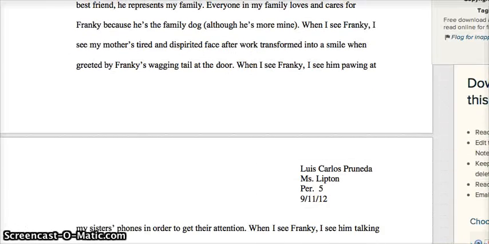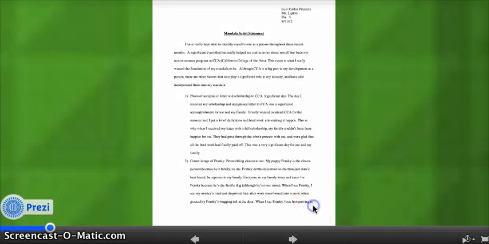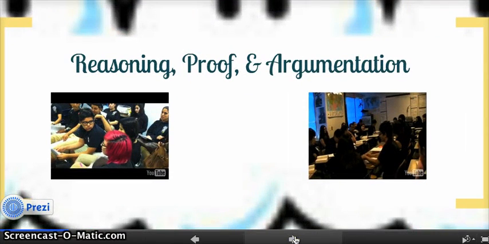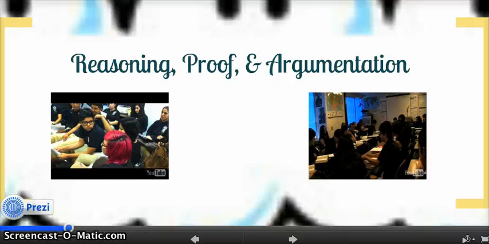So my next key cognitive strategy is reasoning, proof, and argumentation. In our technology class, we had a Socratic seminar and an article written about the issue of suicide in the movie Bully. In the Socratic seminar, I used well-reasoned arguments and proof from the article to explain my take on the phenomena, the relationship between suicide and bullying.